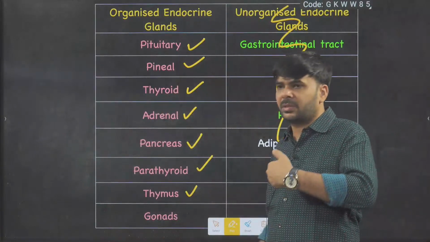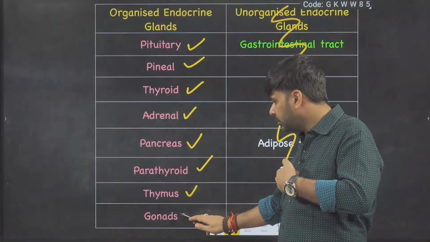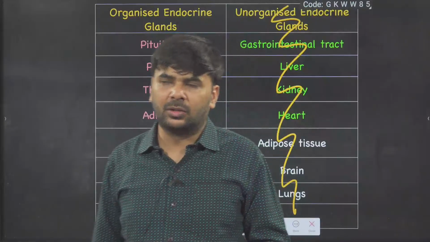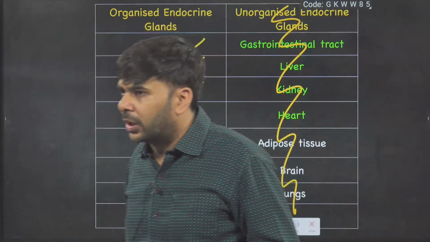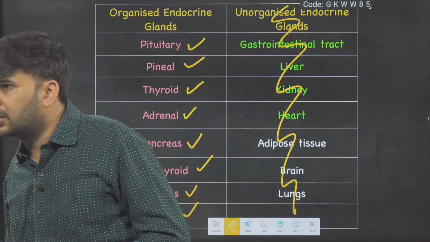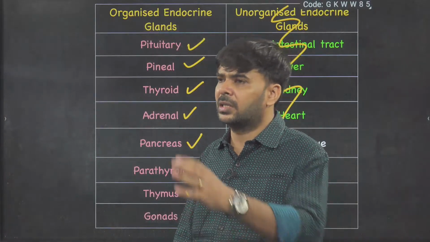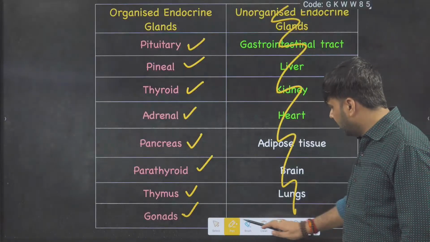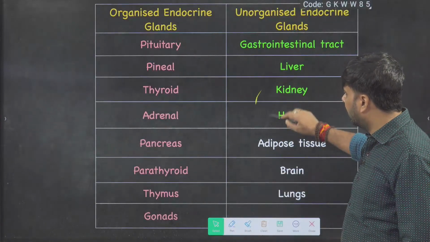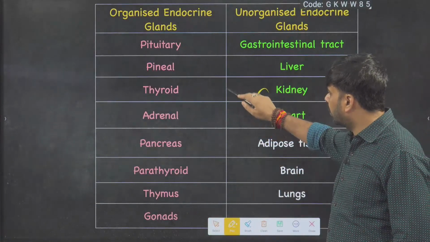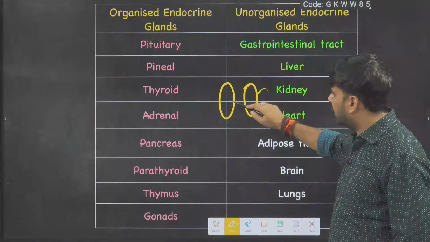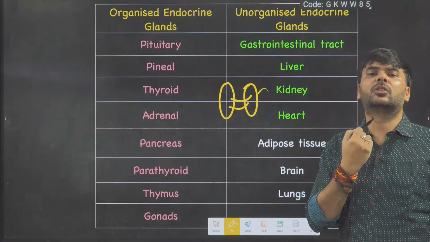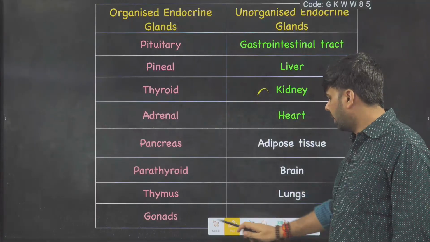Okay, thymus, mid chest area. Gonads, testes and ovary, it is called the gonads. Isthmus is the connection between the thyroid gland lobes. Two lobes of the thyroid gland are there, and this side one lobe, that side another lobe, connected with the help of the isthmus.